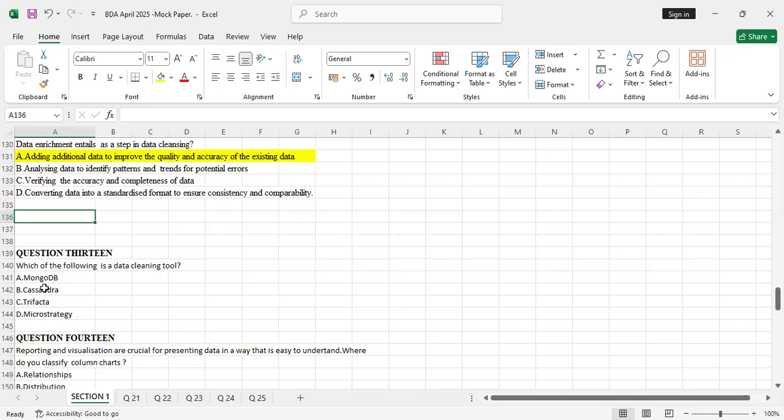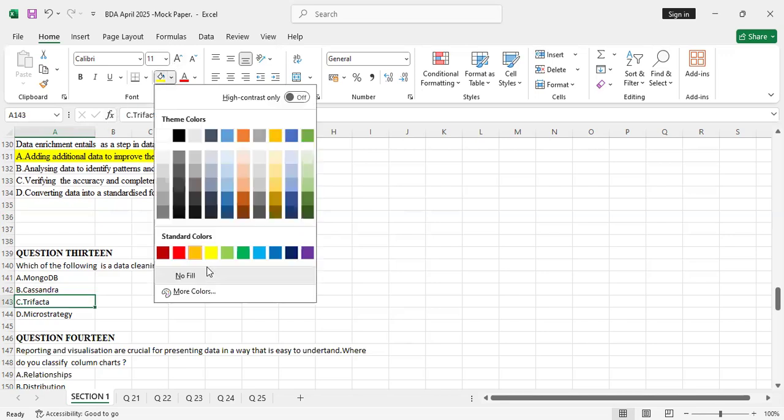A, MongoDB. MongoDB is not a data cleaning tool, it is a data management tool. B, Cassandra. Cassandra is not a data cleaning tool, it falls under management. C, Trifacta. Trifacta is a data cleaning tool. So the correct answer here was Trifacta, the data cleaning tool.